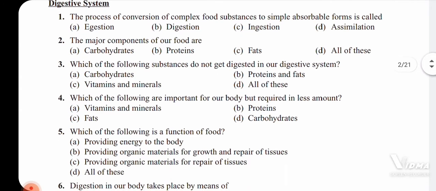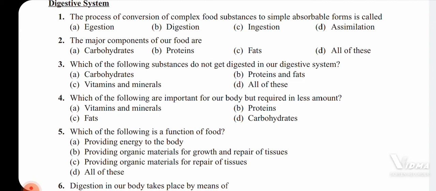Third question: which of the following substances do not get digested in our digestive system? Okay, so here, carbohydrates, proteins, fats, are they digested inside our digestive system? Yes, if you take the example of starch, the starch is getting digested inside our oral cavity. 30% of the starch is being digested inside our oral cavity. The remaining starch is going to get digested inside the duodenum and some inside the ileum and the jejunum.